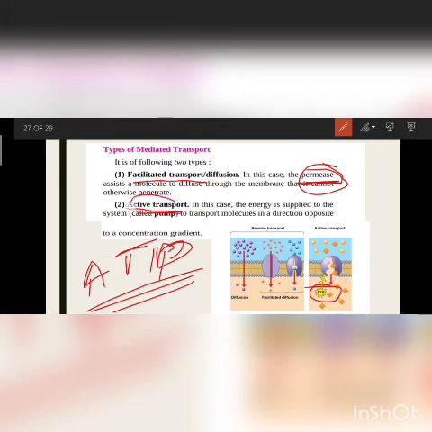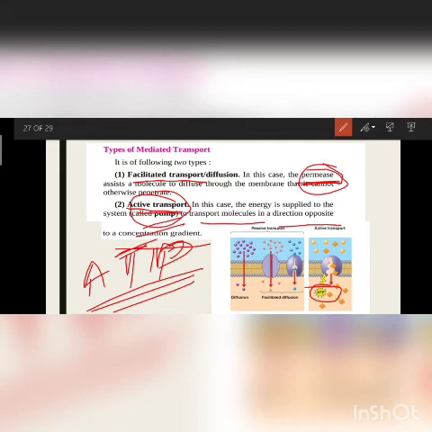So in active transport, they have to use their pump and their ATP, because they have to transfer molecules in the opposite direction to the concentration gradient. In osmosis and diffusion, we have seen the molecules come from higher concentration to lower concentration. That's why they don't need ATP.